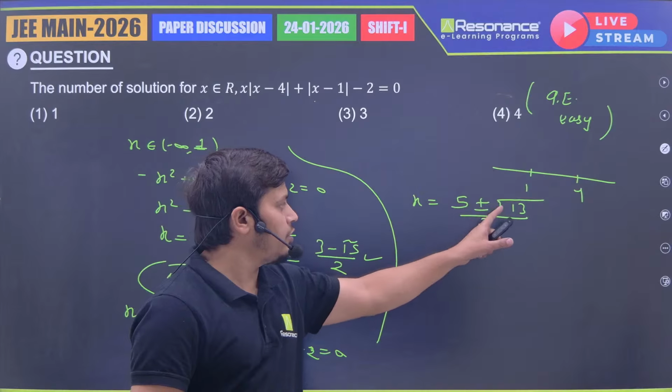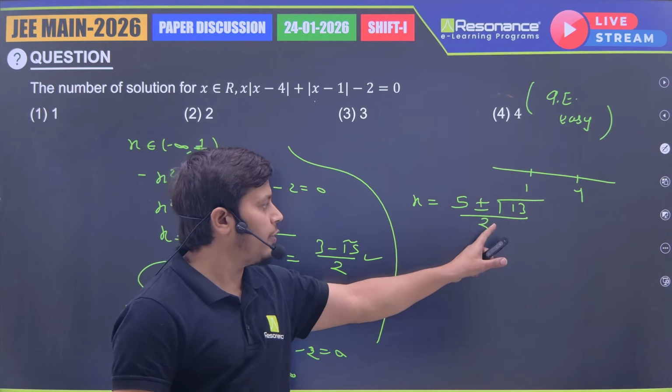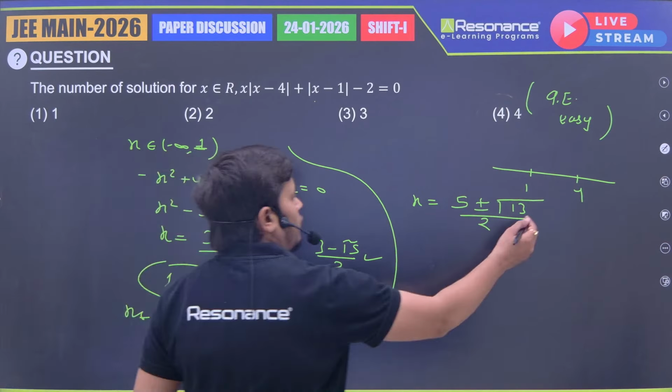Second is 5 minus root 13. It is 3 point something, so 5 minus 3 point something is 1 point something, and by 2 will be 0 point something. That also does not lie in this interval. So both are going to be rejected.